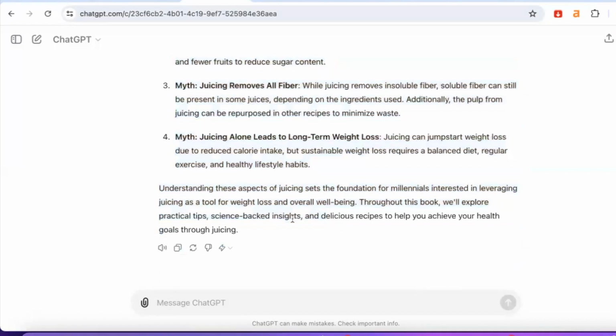So a little bit of extra work is still needed at the back end to make it your own thing and not just go out there and sell regurgitated fluff from the internet. Nobody wants that, okay? You want to make your content as high quality as possible and as unique as possible.